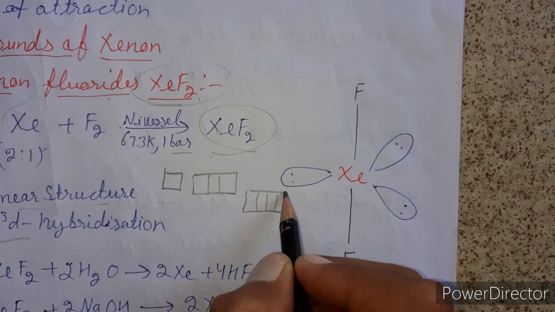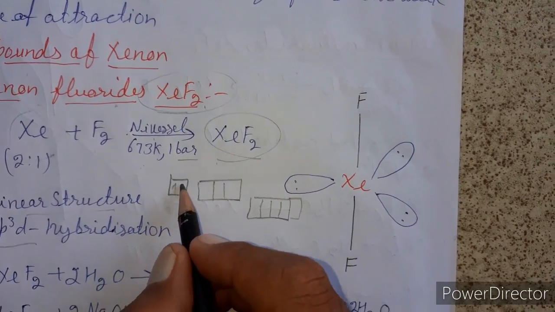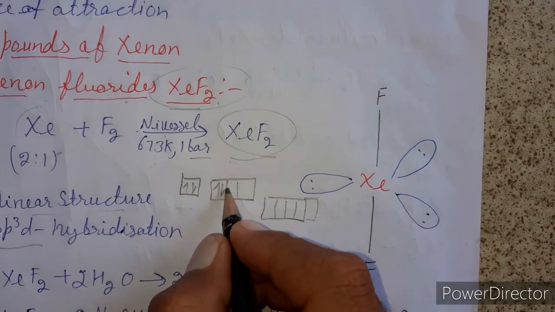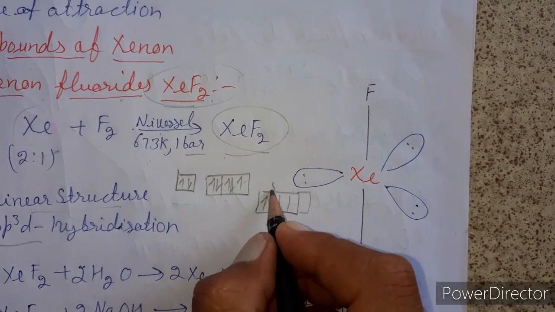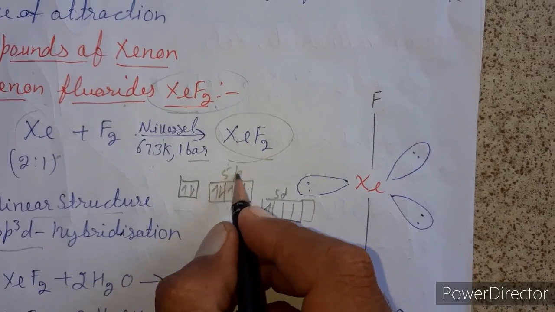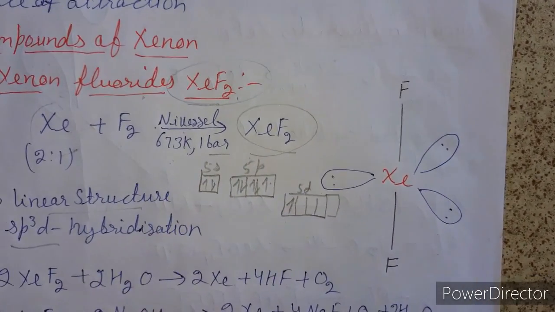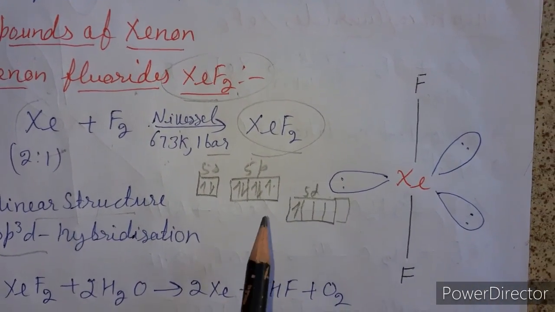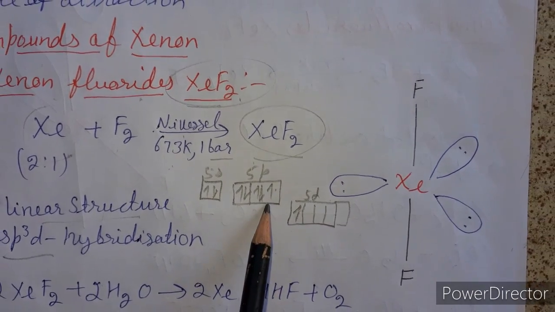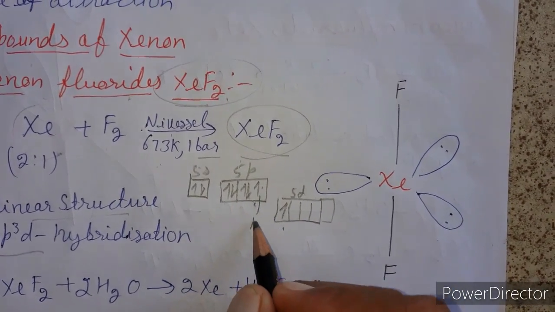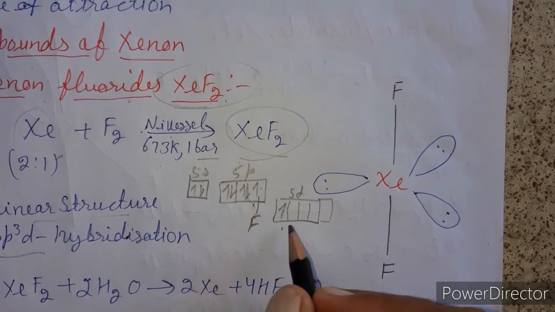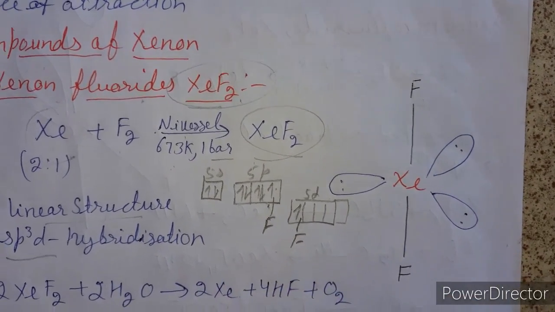So एक electron जुड़ा है, when fluorine atom approaches the xenon atom, this electron moves to a higher energy orbital, because when the atoms approach for bonding, so during that, energy is released, and that energy is gained by this 5p electron and goes to the 5d orbital. So by sharing of electrons it forms the xenon difluoride compound.